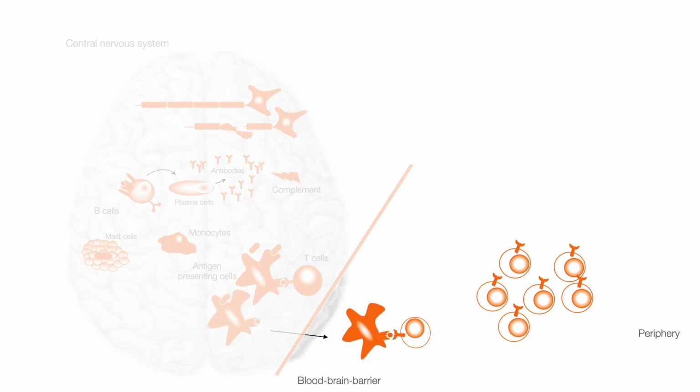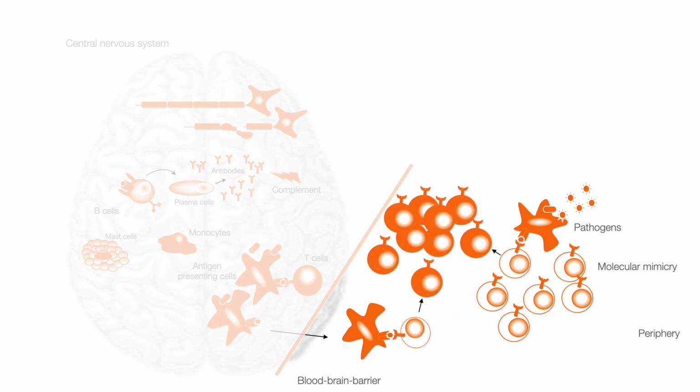These naive T cells can be activated in the periphery because they recognize the same protein that they recognize in the central nervous system, for example, because the protein has been taken up by antigen-presenting cells, or because they recognize something very similar from, for example, pathogens such as viruses or bacteria that infect us, which is known as molecular mimicry. After this recognition, naive T cells are activated, proliferate, become memory T cells, and by mechanisms that are still unknown, cross the blood-brain barrier and enter the central nervous system.